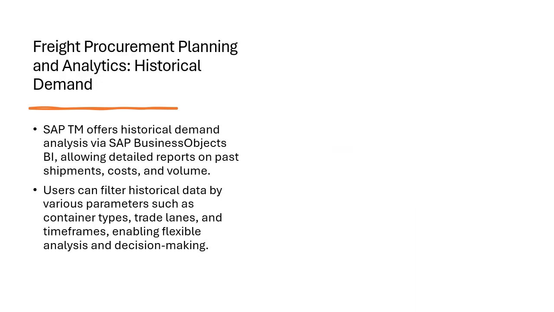Next is the fleet procurement planning and analysis with historical demand. This process actually involves analyzing historical demand shipment data, such as container volume, cost, and carrier performance. It also uses SAP Business Objects BI to generate forecasts based on past demands. This also helps companies to plan their future fleet needs and optimize procurement decisions.